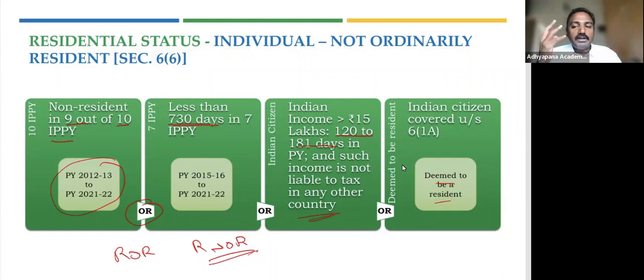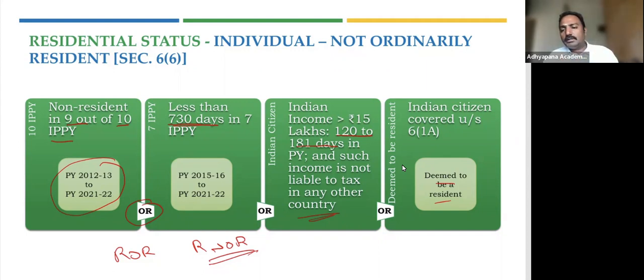We said this is only restricted to business income. What is called Indian income? It is business income which is controlled from India, or a profession set up in India. So that's what we are calling deemed to be resident. So this is what the individual is about. We have understood the basic conditions and the additional conditions, when you call someone a resident or non-resident, and when you call someone ROR or RNOR. That is what residential status for an individual is about.